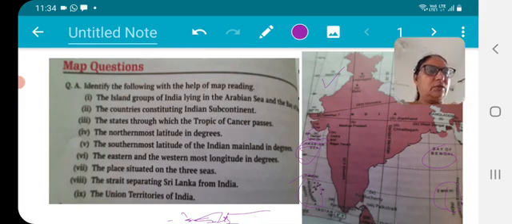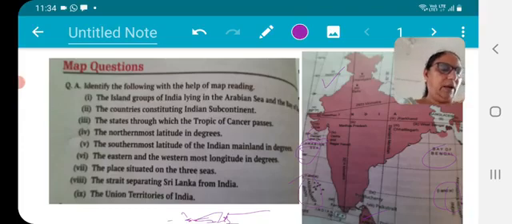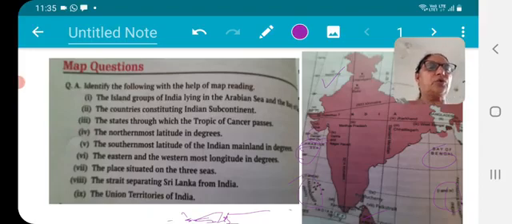India's neighboring countries constitute the Indian subcontinent. Then you have to see the second part of it: here only Pakistan. Constituting the Indian subcontinent, Pakistan was there, and you would not have shown Afghanistan. Sri Lanka you will mark in neighboring countries, not in this.